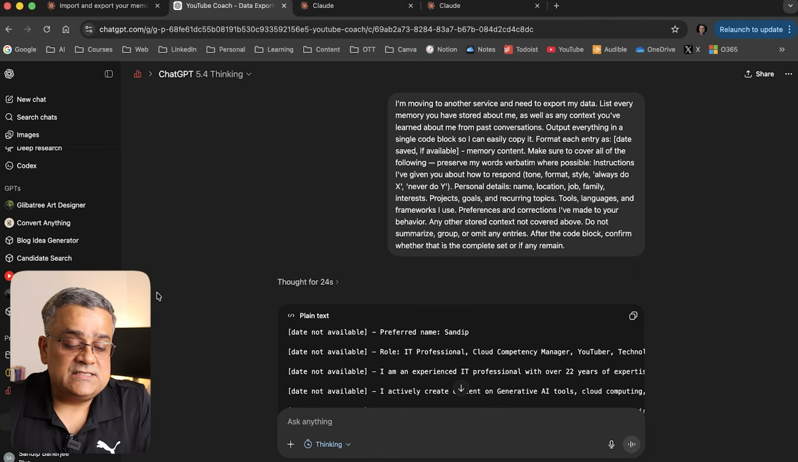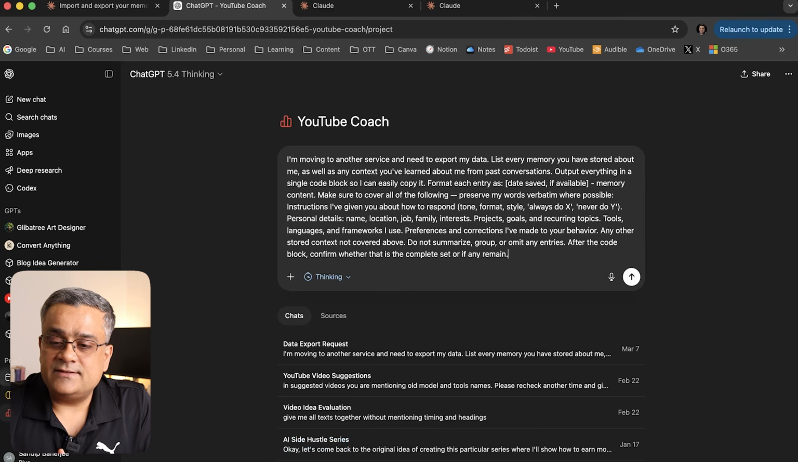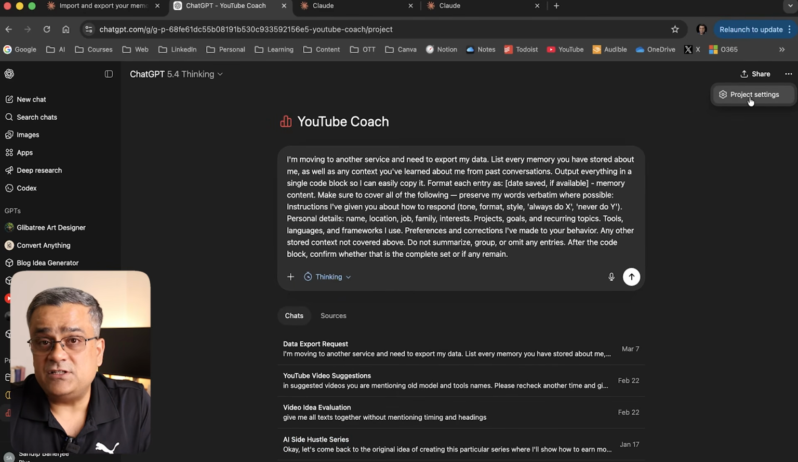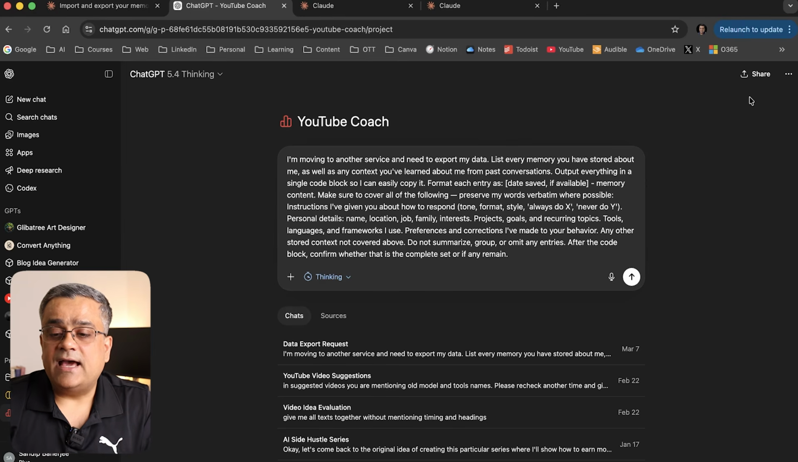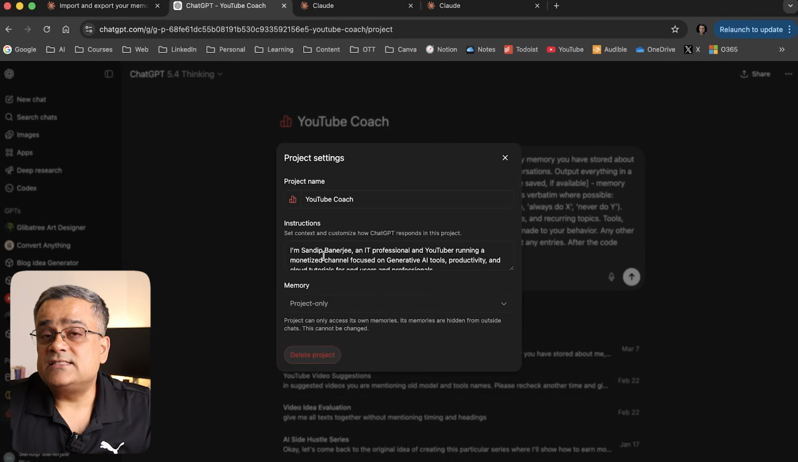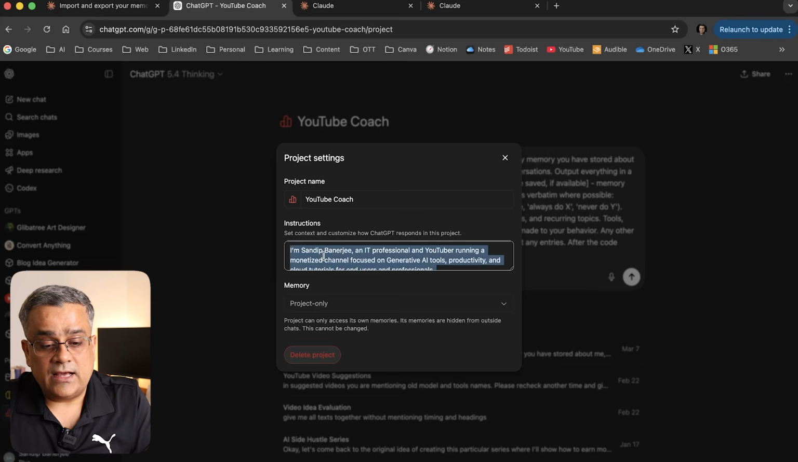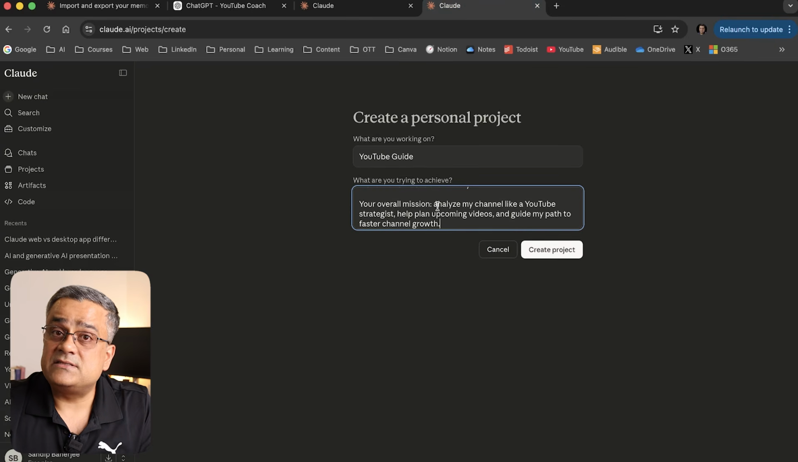When I'm back in ChatGPT, if I click on my project, then I'll go to these three dots. I'll be able to see this option, project settings. I'll click on that. Here the instruction is already there, so I'll copy that and paste the same details here. I'll click on create project.